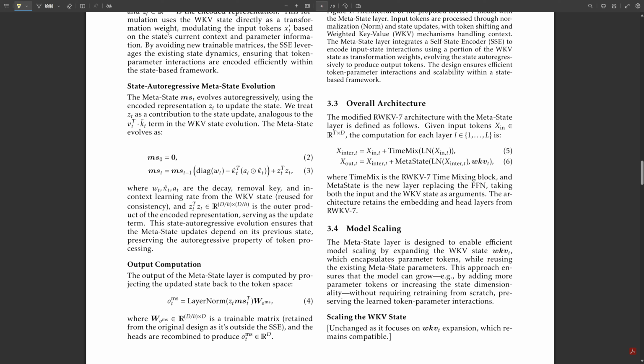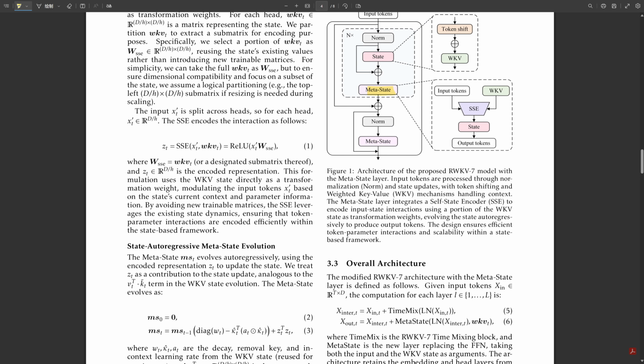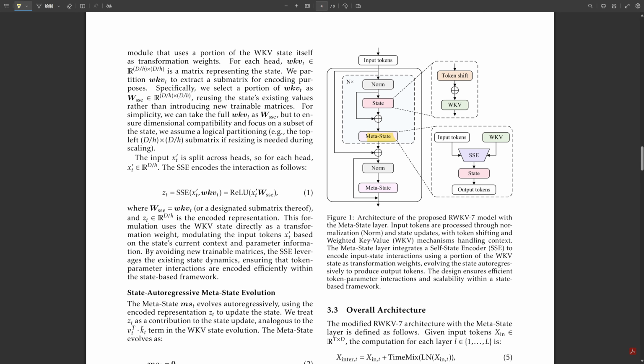How does that work with the existing parameters? Do they stay? Mostly, yes. The core logic of the metastate layer, how the SSE works, the autoregressive update, that stays the same. When you scale up by expanding WKV, you mainly need to adjust the layers that project into and out of the metastate layer. The input and output projections? Exactly. You might need bigger projection matrices, Win and Wout. You'd train these new parts, maybe fine-tune the existing metastate core parameters with a very low learning rate, or even keep them frozen. Got it. So you're adding new capacity primarily at the interfaces while reusing the bulk of the learned knowledge. That sounds way more efficient than starting over. Much, much more efficient. It allows for this kind of progressive parameter efficient scaling.